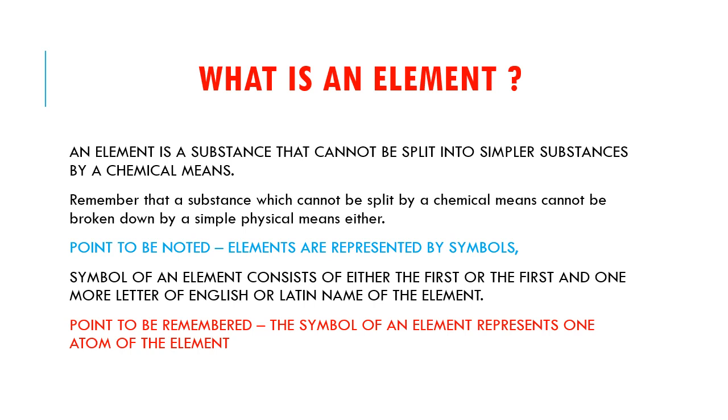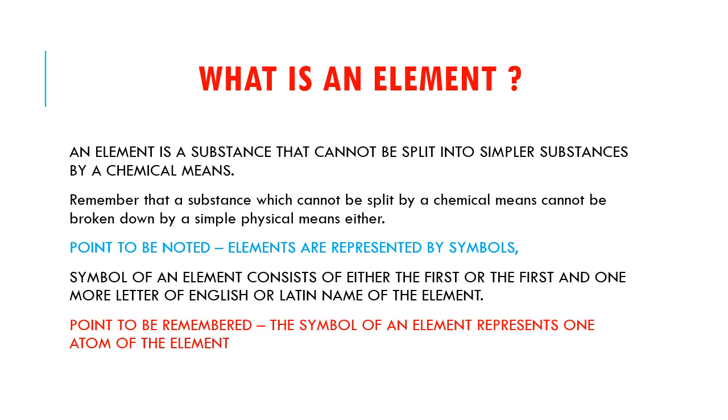Now, the point to be noted is elements are represented by symbols. Now how are the symbols formed? The symbol of an element consists of either the first letter, or the first and one more letter, of the English or Latin name of the element.